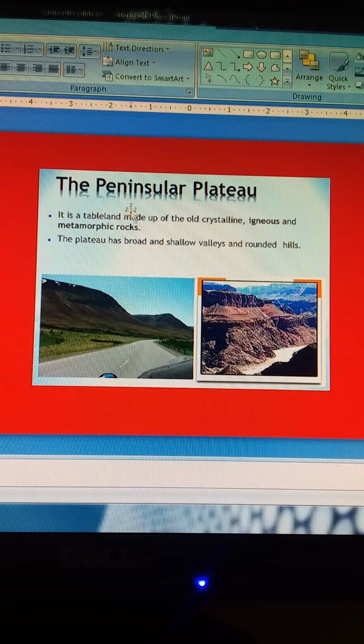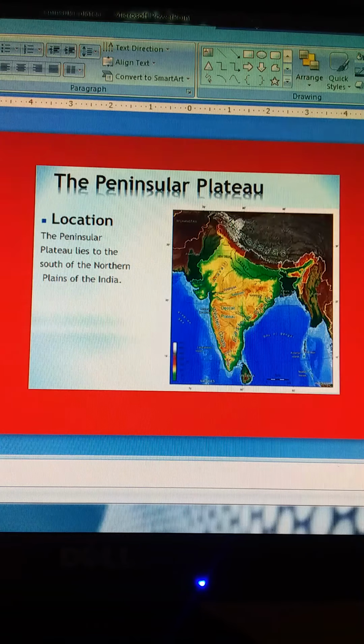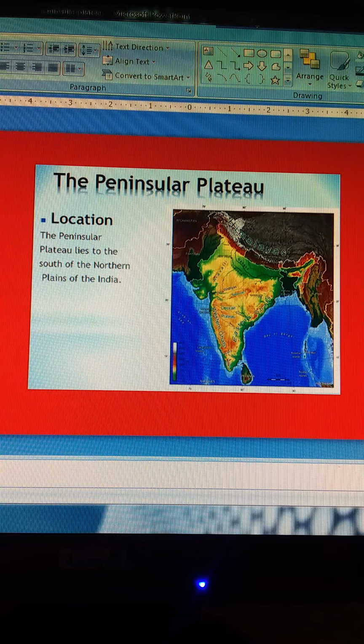This is a tableland made up of old crystalline igneous and metamorphic rocks, and the plateau has broad and shallow valleys around the hills. You can see some pictures which make the concept very clear.